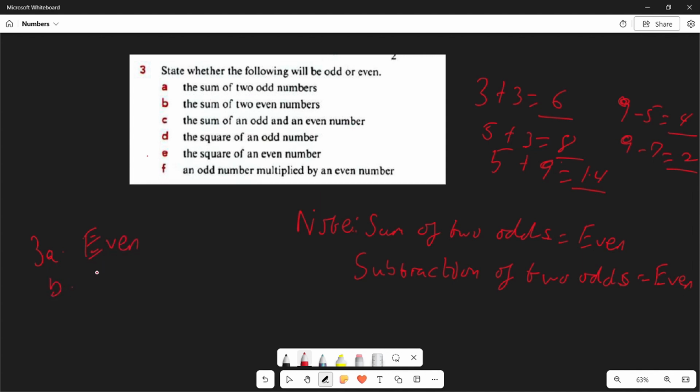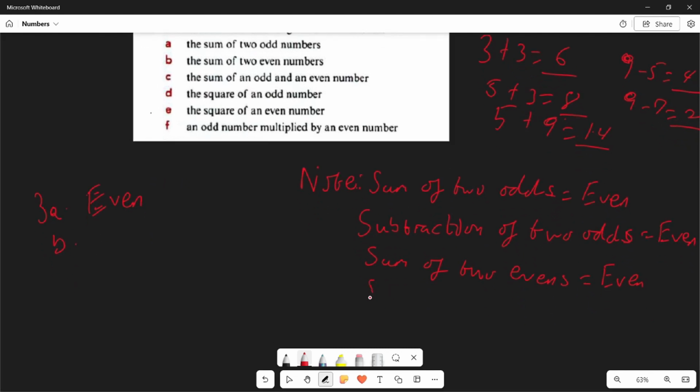Question B has them asking us the sum of two even numbers. The same thing for the odd numbers will also be the same as even numbers. The sum of two even numbers will always give us an even number, and the subtraction will always give us an even as well.